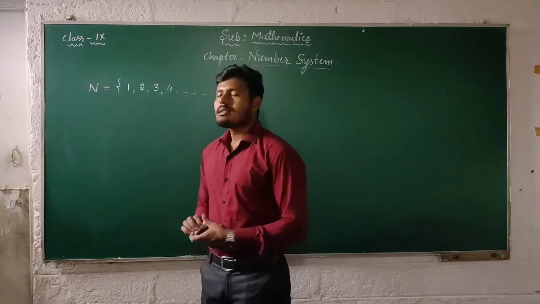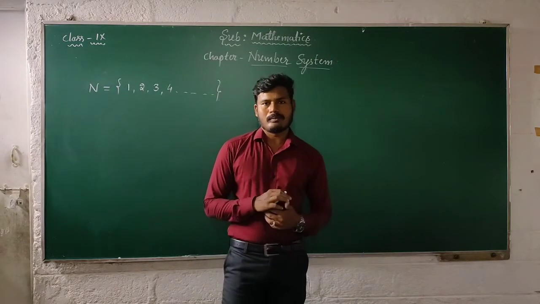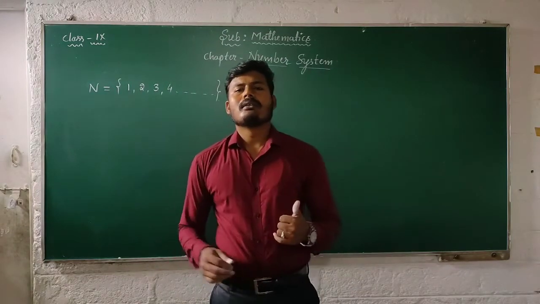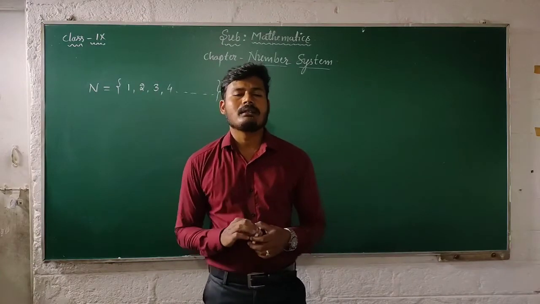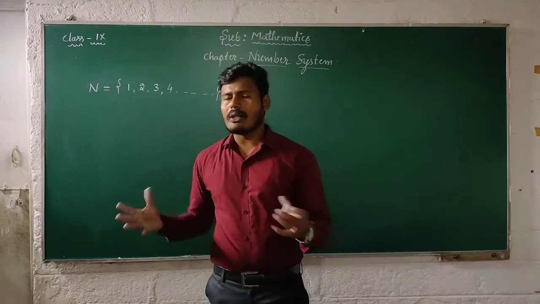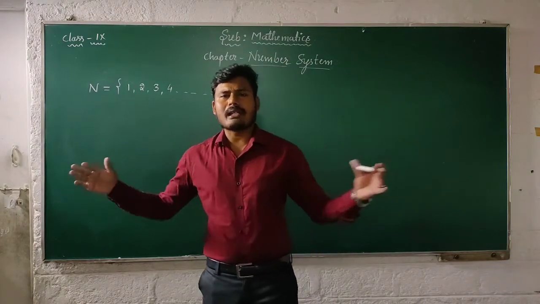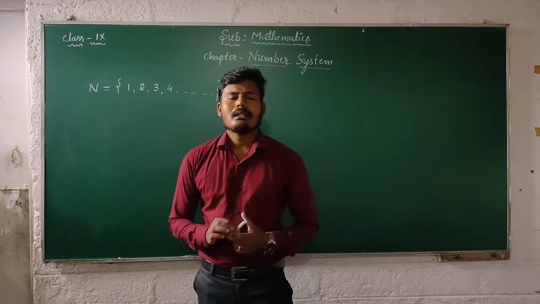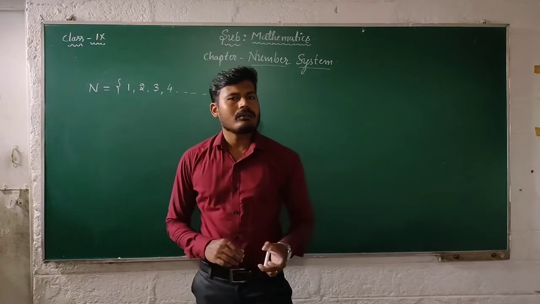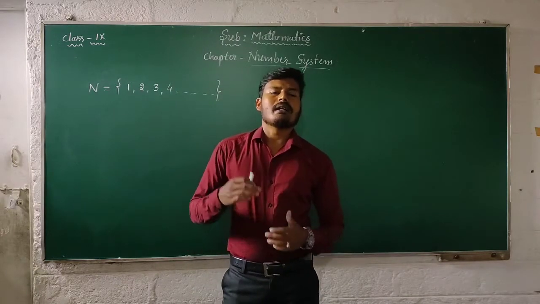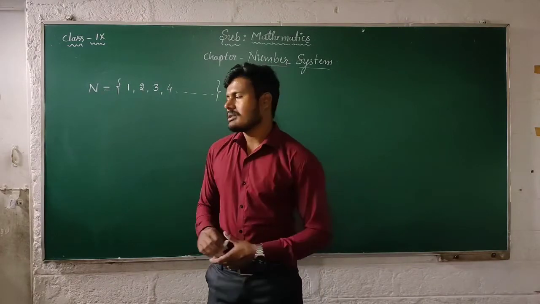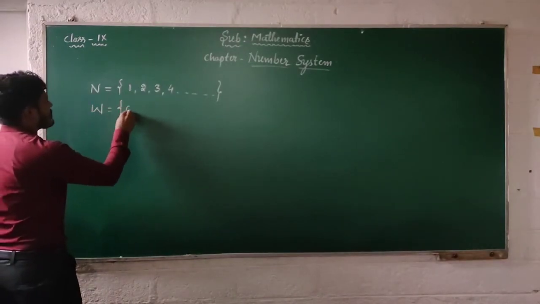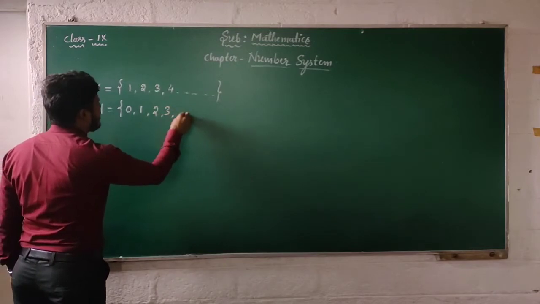Moving on, the second one is whole numbers. What are whole numbers? It is very easy to define. A whole number is the list of all natural numbers along with 0. Whole numbers are denoted by the letter W. Some examples for whole numbers are W is equal to 0, 1, 2, 3 and so on.